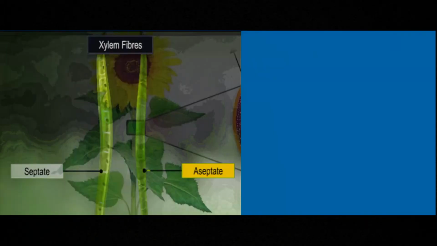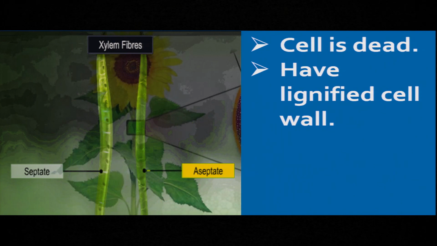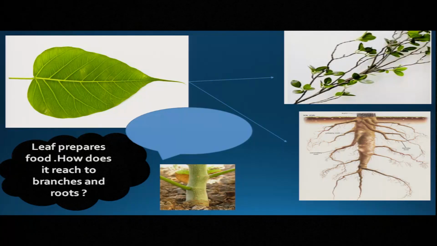Okay. And the last cell of the xylem is fiber. Some sclerenchymatous tissues are associated with the xylem. Those are called xylem fiber. Completely all the cells are dead. The cell wall is lignified. Okay. What do they do? They provide mechanical support. They do not help in transport of water. They only provide mechanical support. So, xylem is a type of complex permanent tissue.